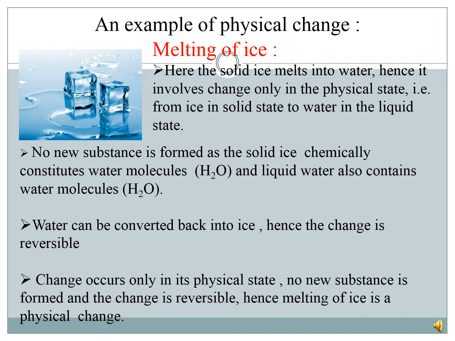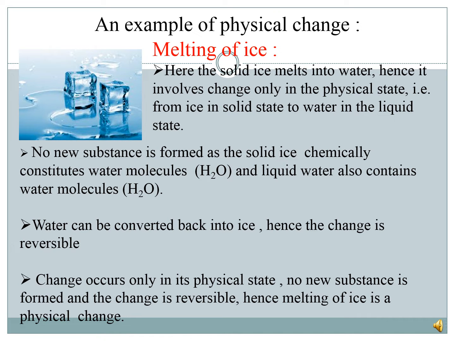Here we have taken an example of physical change, that is melting of ice. When ice melts, it changes into water. So here the change occurred only in its physical state, that is, from solid state it gets converted into its liquid state. Before melting and after melting, it chemically comprises water molecules, so no new substance is formed here.